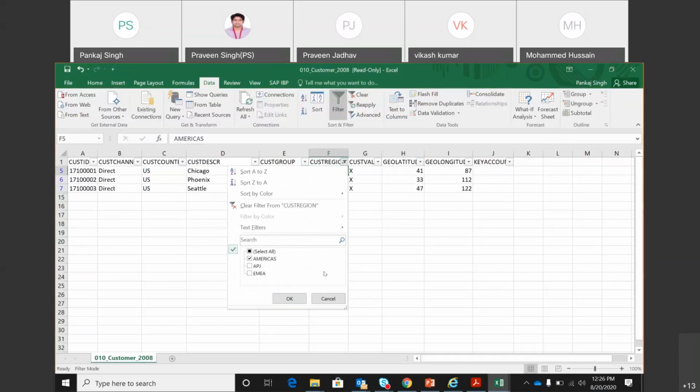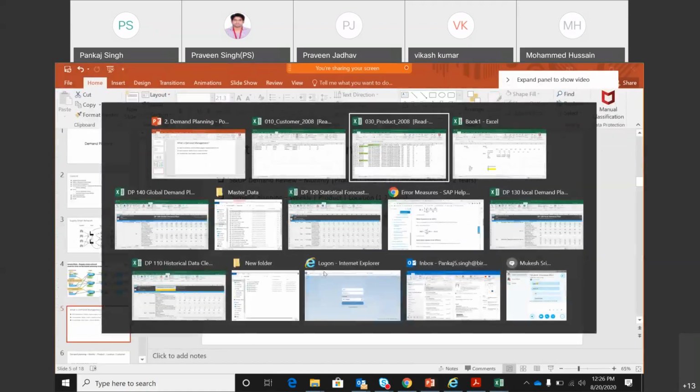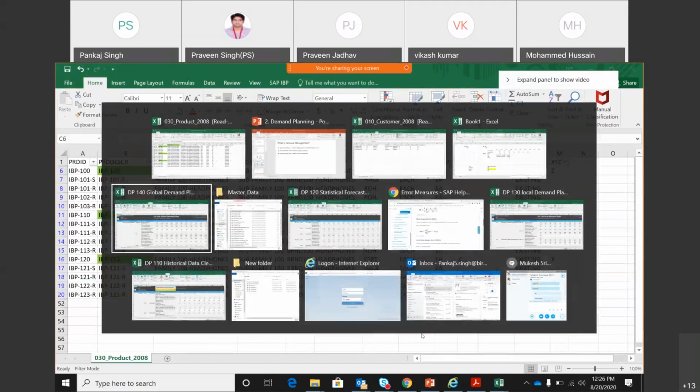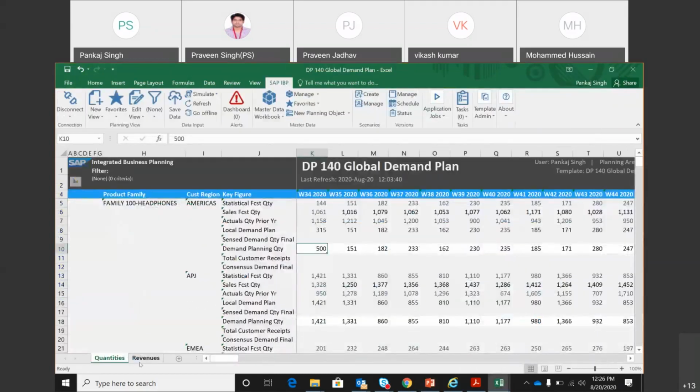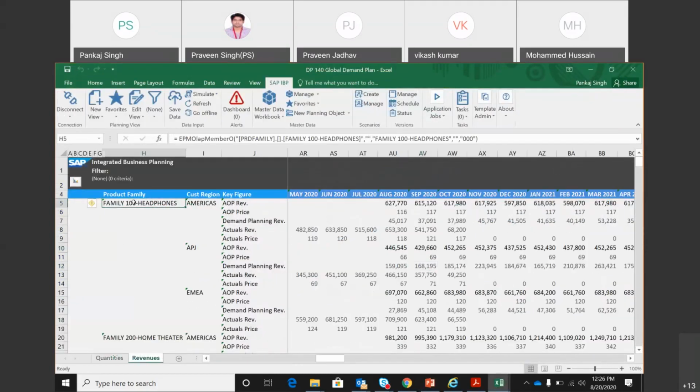So demand review happens at the monthly, product family, and customer region level. They don't have time to go to the SKU level. And at that level also, they normally look at the revenues. They will see, what is the dollar value that I'm going to sell for this combination? So for product family 100 in Americas, I am selling $45,000 in August. Is that okay? Yes, okay. Move on. What is that in Asia Pac?